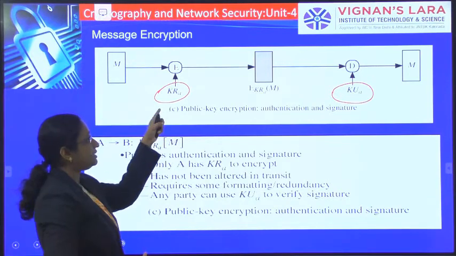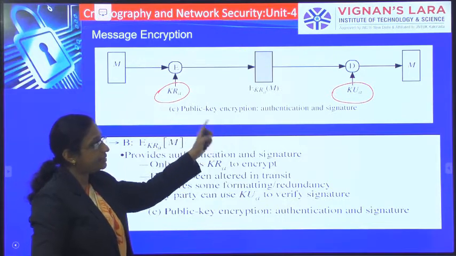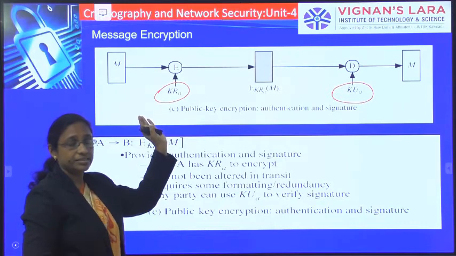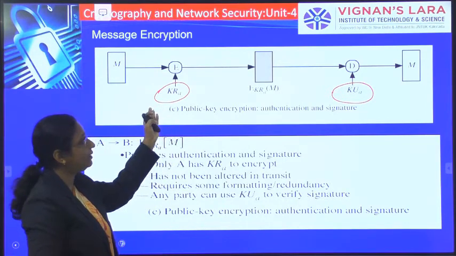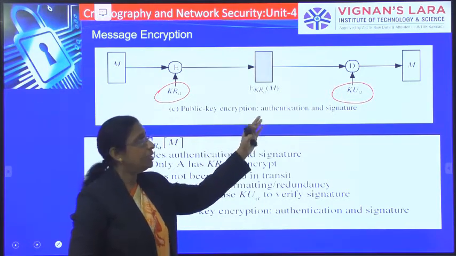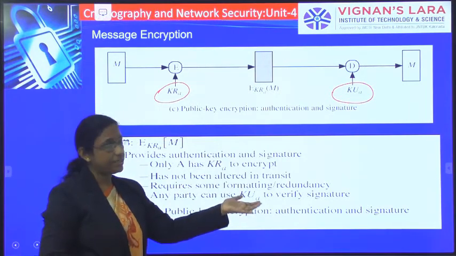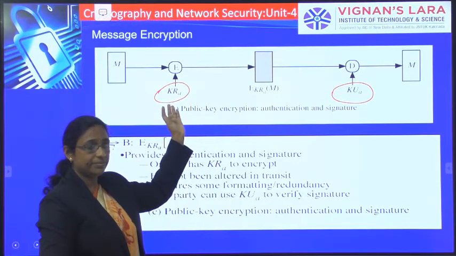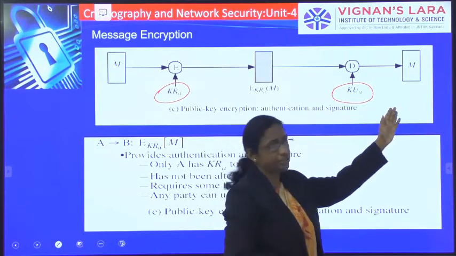Suppose Alice is the sender. The sender will encrypt the message with her private key, and then the ciphertext will be sent to the receiver. The receiver has to decrypt the message using the public key of the source, that is, the public key of Alice. When it is decrypted, we get the original message.